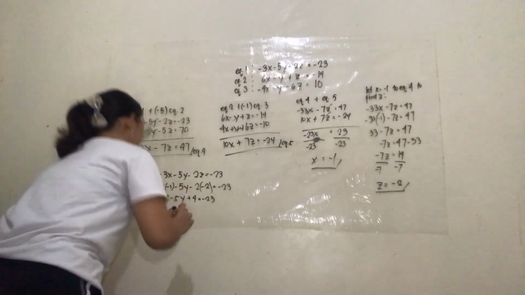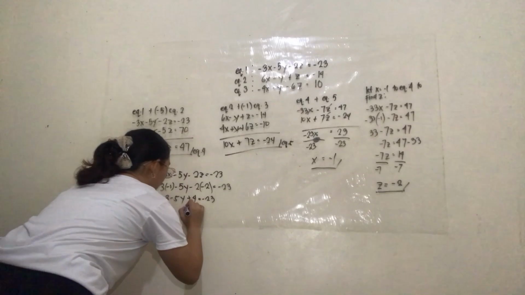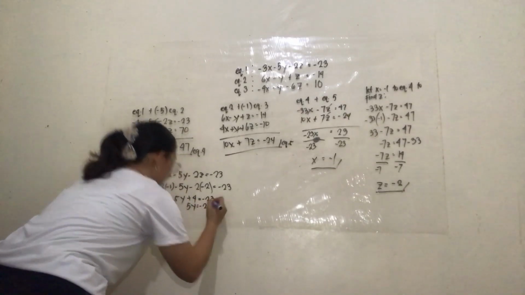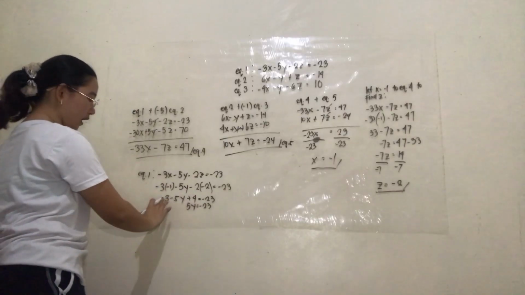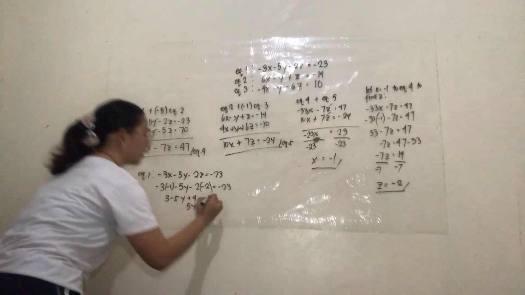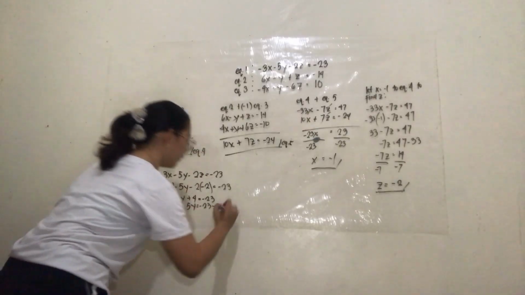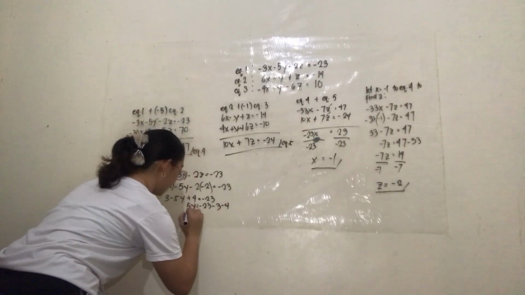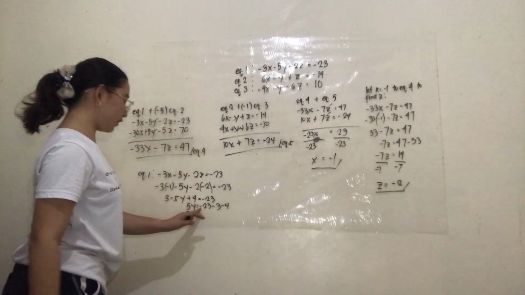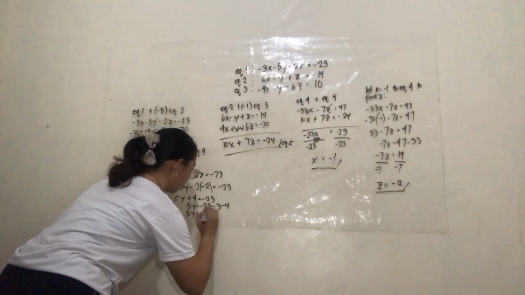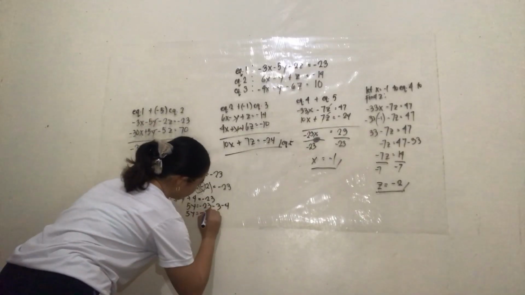So we have negative 5y is equal to negative 23. We're going to transpose: this 3 becomes negative and 4 becomes negative 4. So we have negative 5y is equal to negative 23 minus 3 minus 4, which is negative 30.